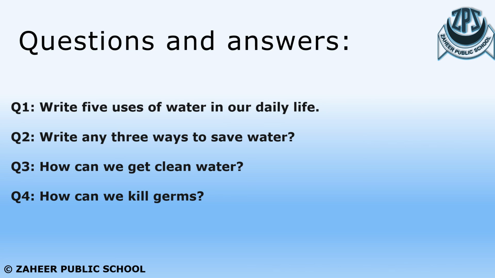And in question number 3 you have to write down how we can get clean water, just clean water, and which process is used to clean the water. And in the last question, how we can kill the germs. I have taught you in this part how we can kill the germs, by which process. So you have to mention by which process you can kill the germs.